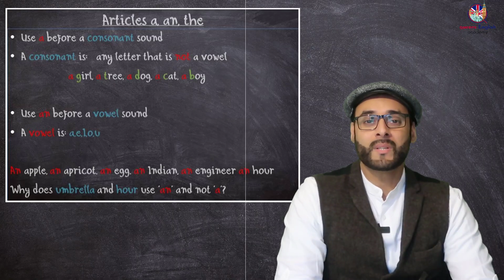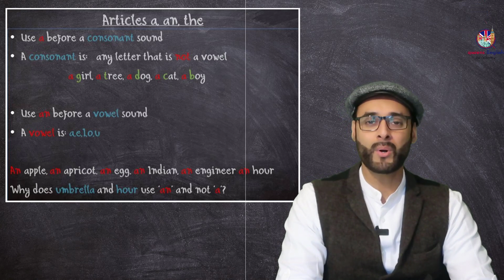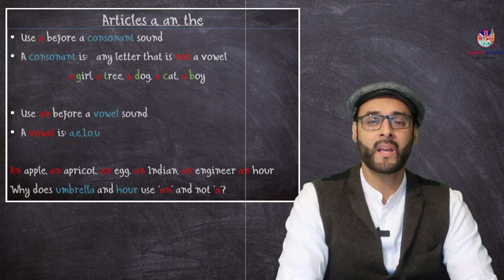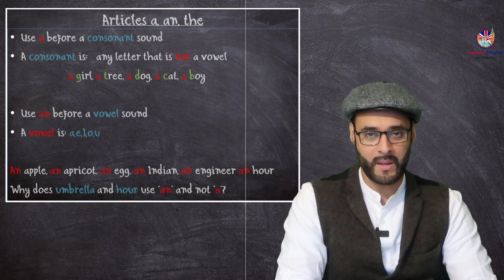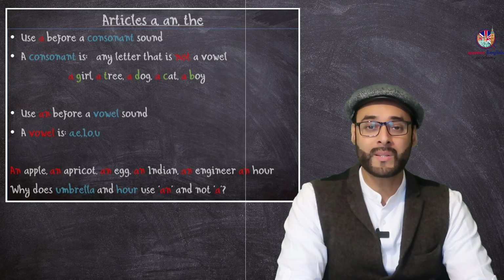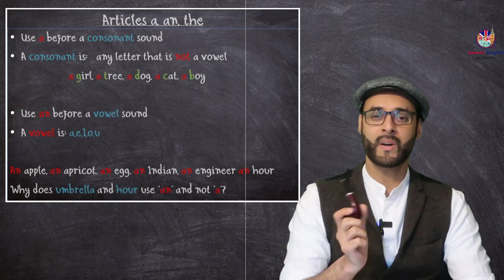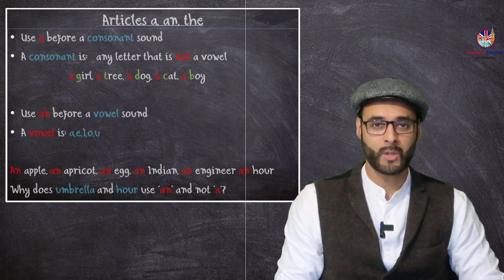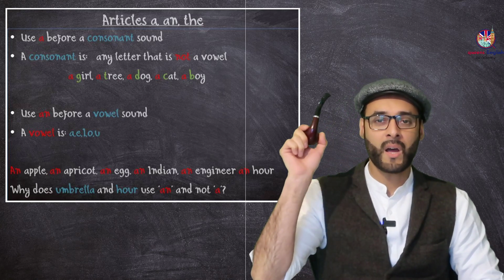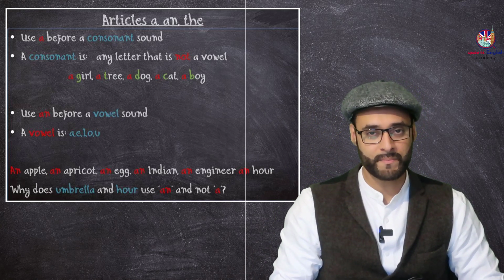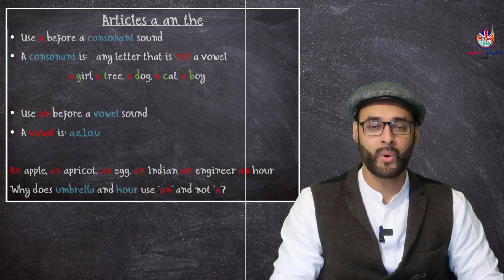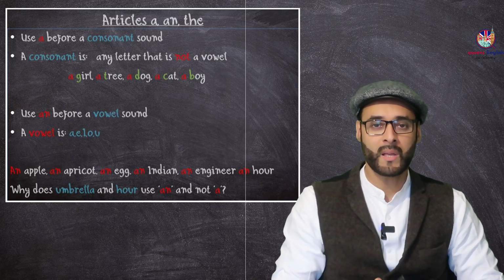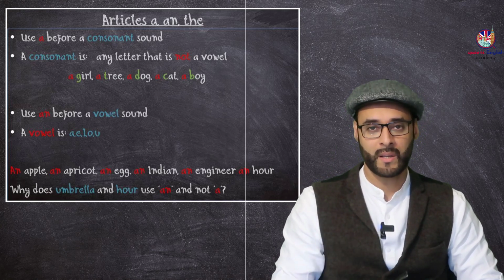So when do we use a? Everybody's seen the letter A in English. When can I use the word a? Well, we use the word a before a consonant. What's a consonant? Well, first, you know we have vowels. So we have A, E, I, O, U. Everybody knows those. Consonants are not vowels. So letters like C or B or D or G.